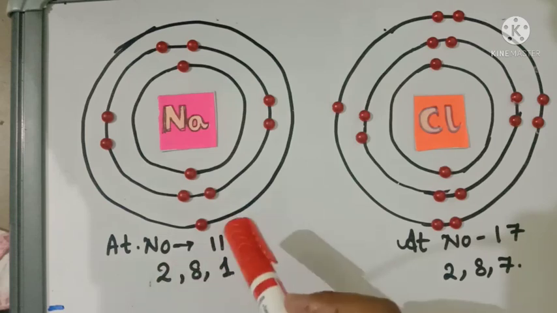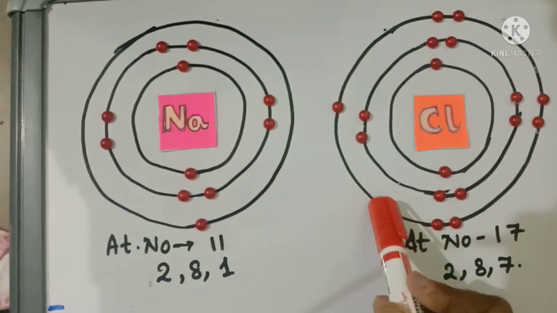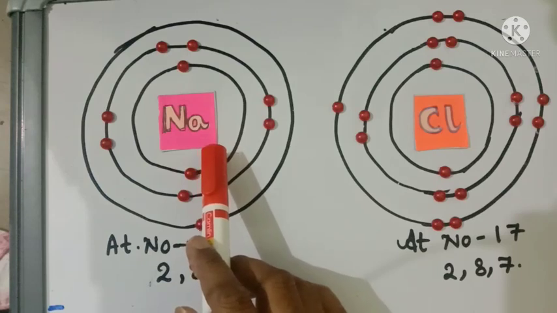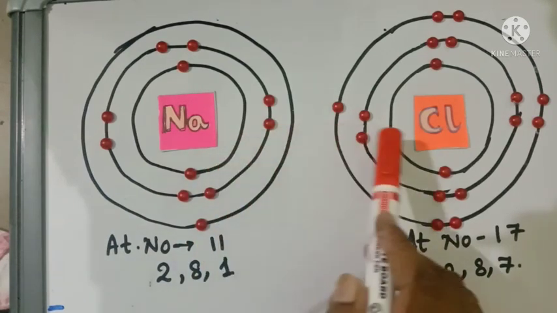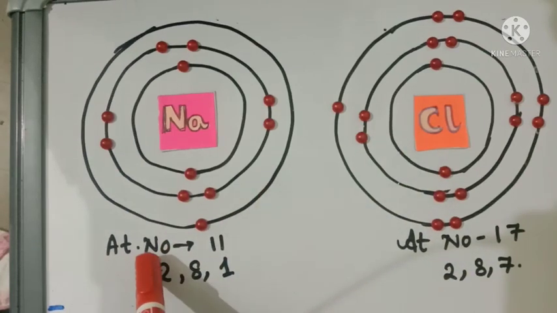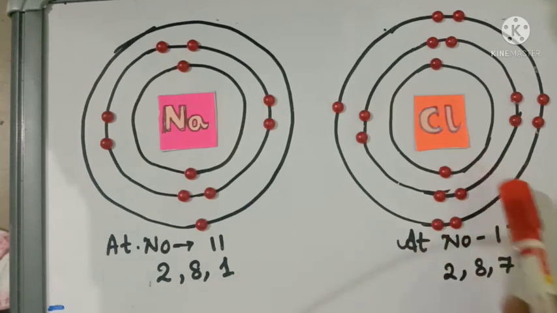Let us see the example of electrovalent bond or ionic bond. So I have taken here two atoms, sodium and chlorine. Sodium, atomic number 11, its K shell contains 2 electrons, L 8 electrons and M 1 electron. So the outermost shell of sodium contains only 1 electron. Similarly, chlorine, atomic number 17. The K shell contains 2 electrons, L 8 electrons and M 7 electrons in its last orbit.